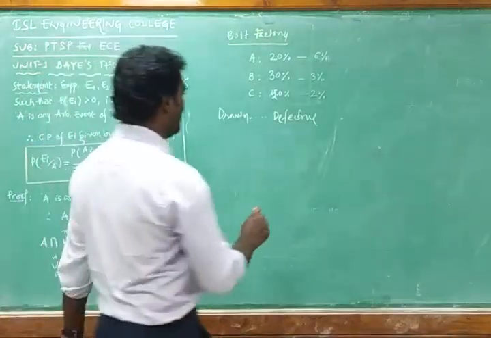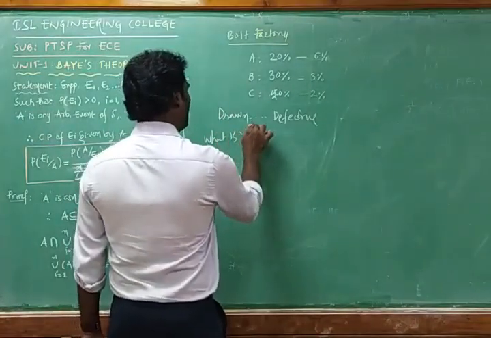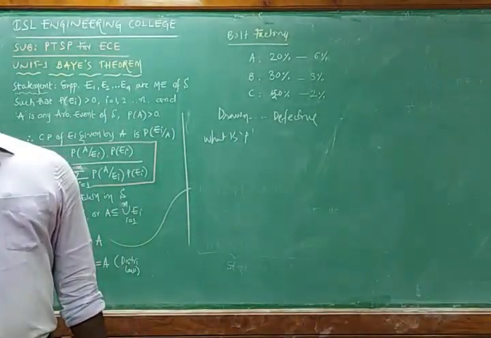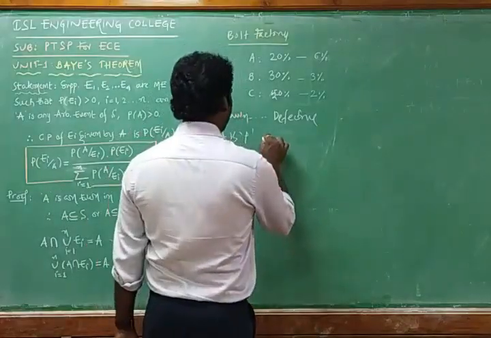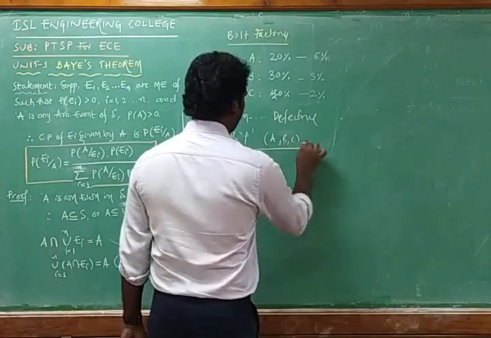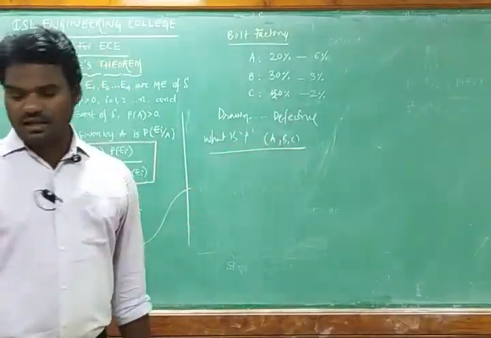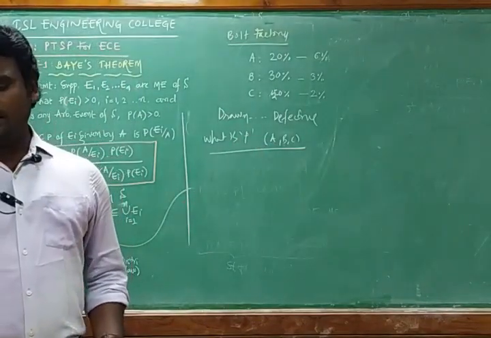This is the question we have to solve. First of all, whatever percentages are there, convert them into numbers, and after that you can go with a simple solution.